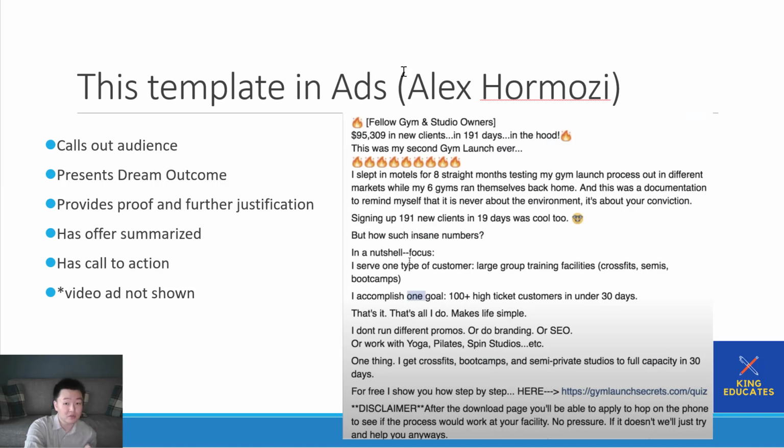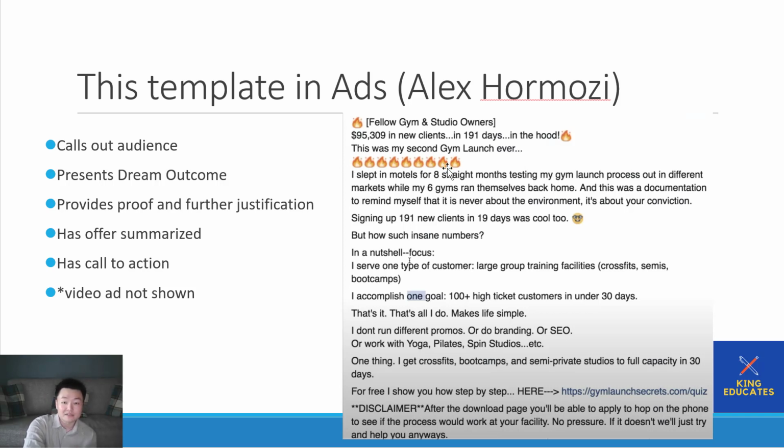He presents the dream outcome: $95,000 in new clients in 191 days, in the hood. He's being casual because Facebook is a casual place. It's not a formal place. It's not LinkedIn. This was my second gym launch ever. So what does that do? It empathizes with the audience, because chances are they don't really know how to launch a gym. That's why they have the problem of client acquisition in the first place.